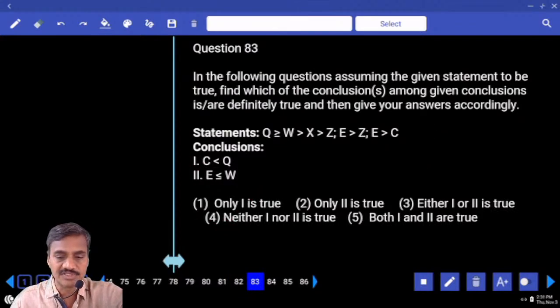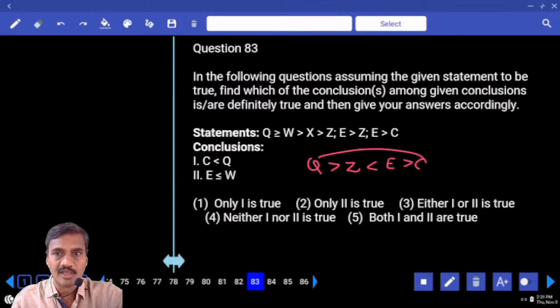Then 83, C and Q. Q is here, C is here. Which element is common here? Z. Q greater than Z, and E greater than Z means Z lesser than E, E greater than C. Hence between Q and C, opposite symbols, no relation can be drawn.